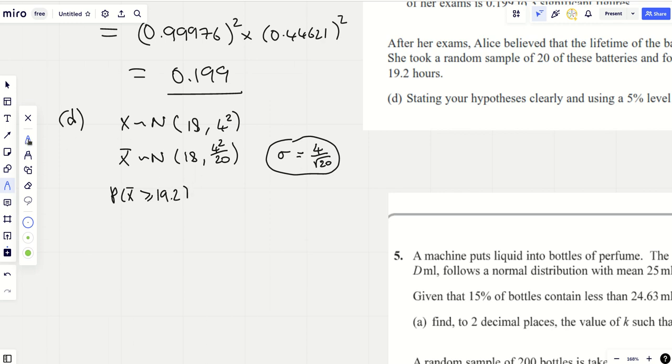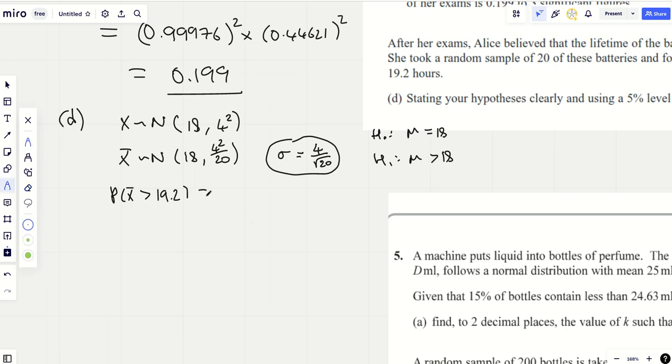Oh, and I haven't even written down my hypotheses yet. Let me write down my hypotheses. I like to write those down early because they're easy marks. H0 is that the mean is still 18, but H1 is that the mean has increased and is greater than 18. Now this will not be greater than or equal to, it will be greater than, because the null and alternative hypotheses should never overlap. That's your null, that's your alternative, and that's because she believes that the mean lifetime is greater than 18. Now, you can put greater than or equal to on 19.2, but I've always advised students, if it's a one-tailed test, to have that sign exactly the same way around as the alternative hypothesis, because that will always be the case.